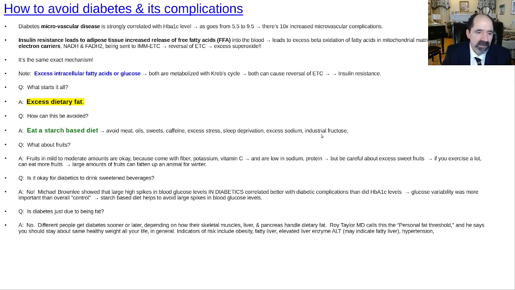Anyways, so that's a key point. A lot of diabetics are not that fat. And there's also a lot of fat people who are not that diabetic, but they're not healthy. Being fat, these high BMIs, they've got a lot of problems. And some good warning signs are, if a person is gaining weight, that's a warning sign they're predisposed to diabetes. There's a good chance they're pre-diabetic. If they've got fatty liver, if they've got elevated liver enzyme, ALT, that's an indicator that they probably have fatty liver. If they're hypertensive, that's another worrisome finding.